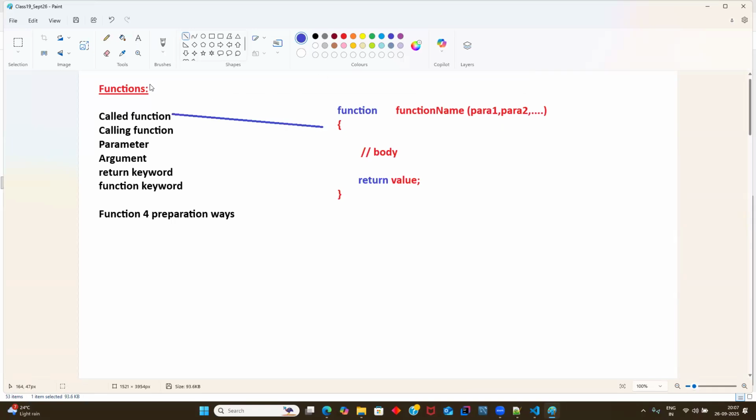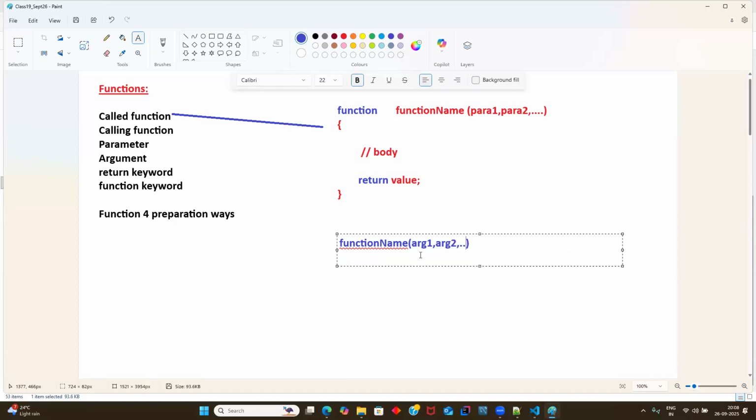Now what do you mean by calling function? Executing the function, correct. Invoking or executing the function is calling a function. Or you can use simpler terms: usage of a function is also what we call calling a function.